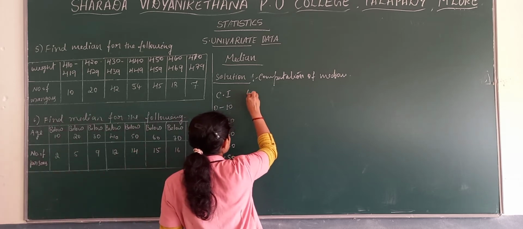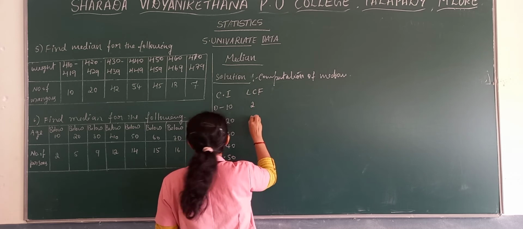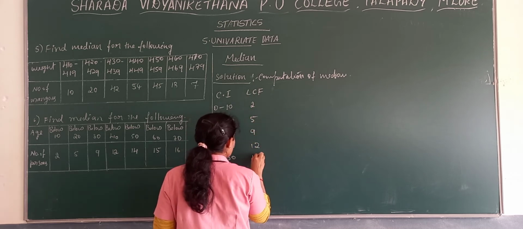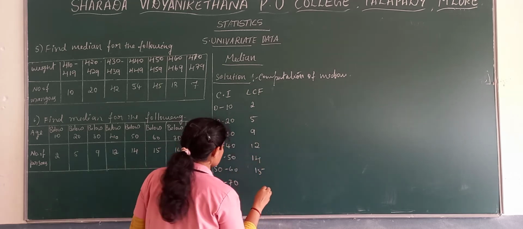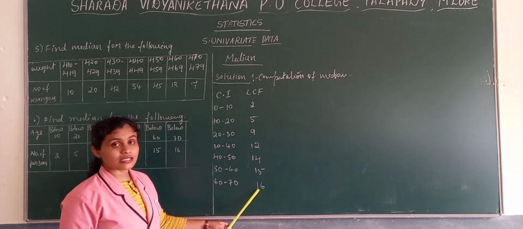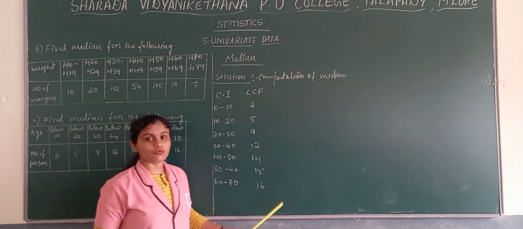So now write here LCM: 2, 5, 9, 12, 14, 15, and last one 16. Now you have got your last LCM value as 16. So this will be your total number of frequencies.